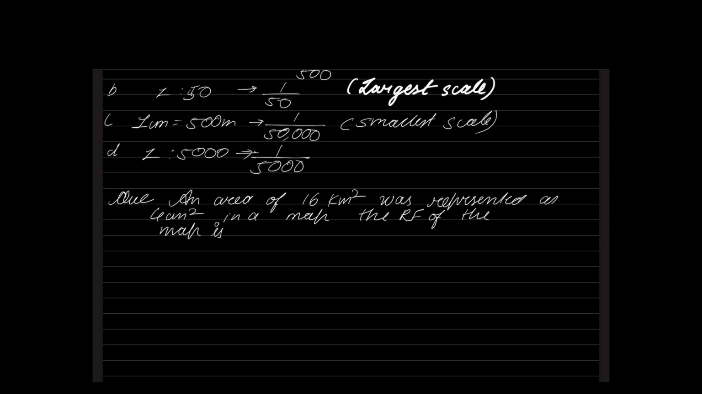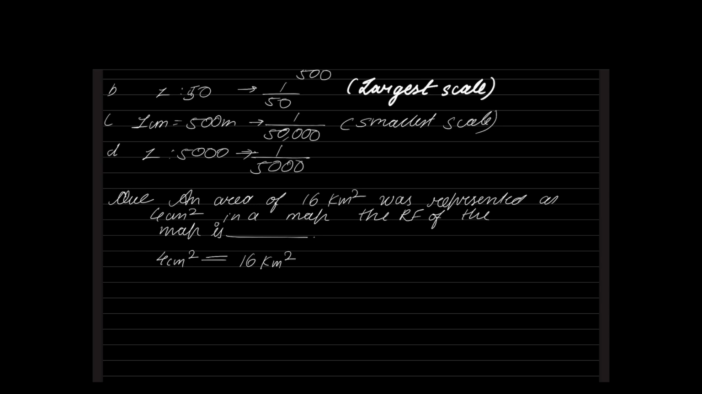No, this is not scale, right? Because it has different values here. An area of 16 kilometers square is represented as 4 centimeters square. This is a previous year ESE question. So what you are saying is 4 centimeters square on paper is equal to 16 kilometers square. Please tell me, is this scale? Yes or no? No, this is not scale.